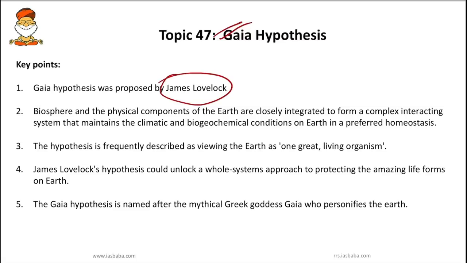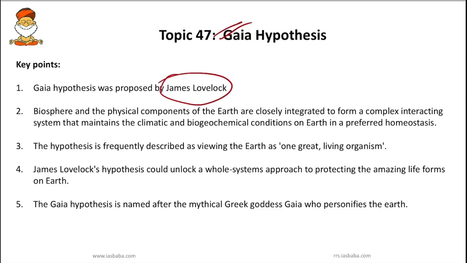Simply put, the Gaia hypothesis says that Earth is a living system and uses similar mechanisms that living creatures use to stay alive, by constantly regulating temperature, chemical and physical inputs, and adaptation through evolution.